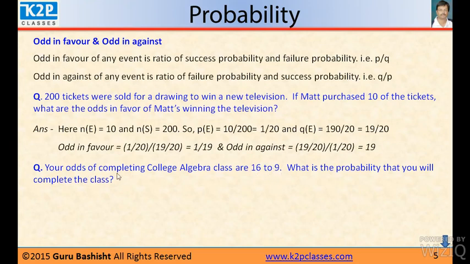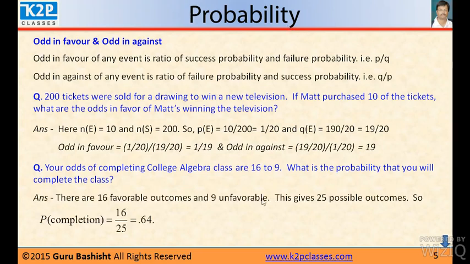And the odds of completing are in the ratio 16 to 9, so there are 16 favorable outcomes and 9 unfavorable outcomes. That is odds in favor. So the probability that you will succeed is 16 by 25, that is 0.64.